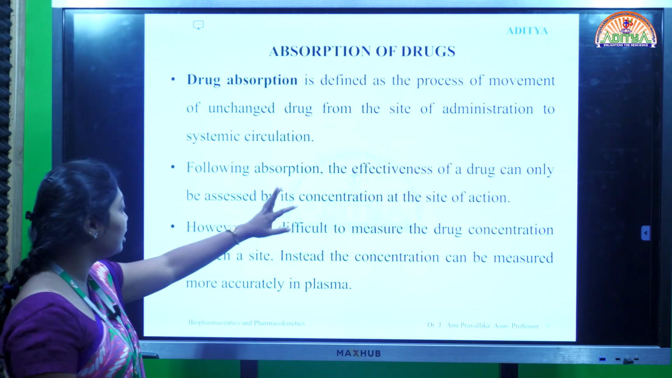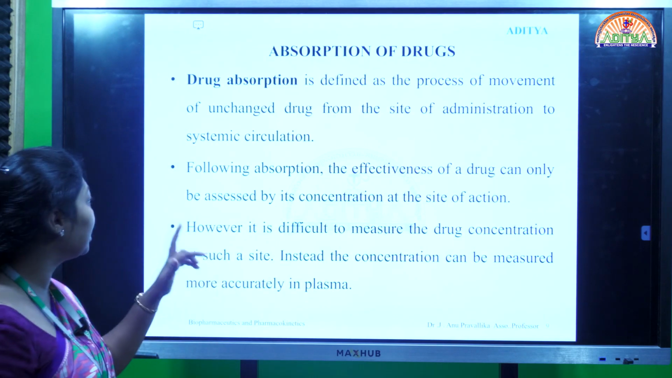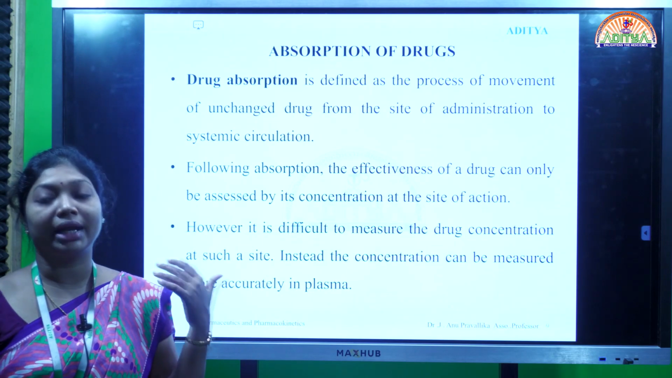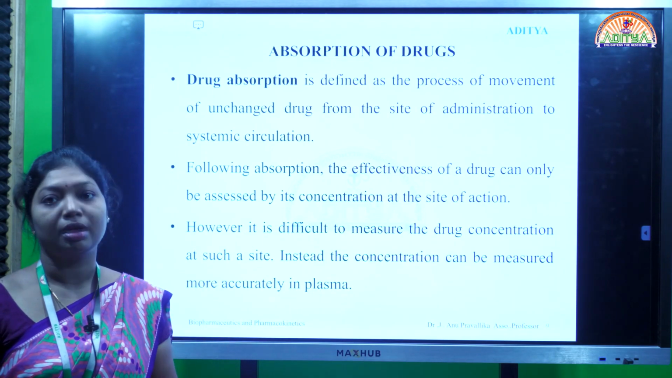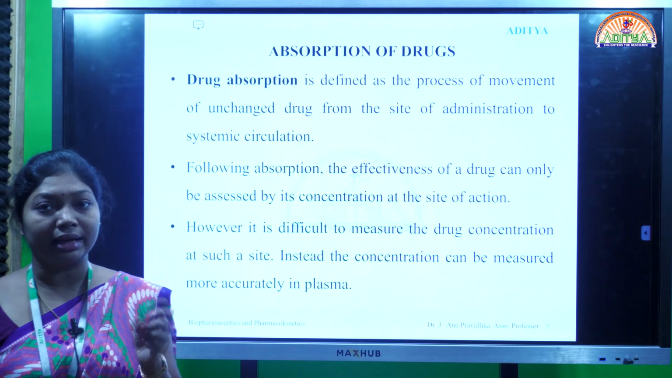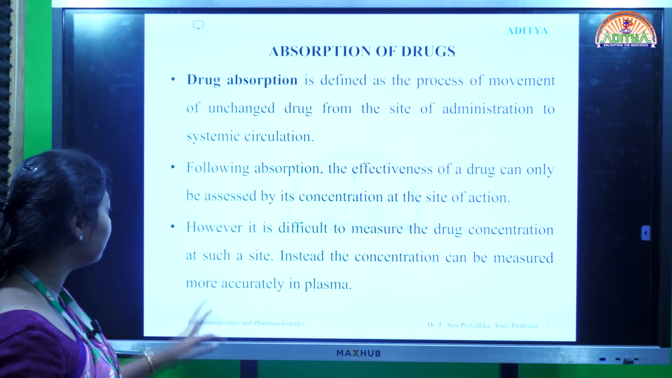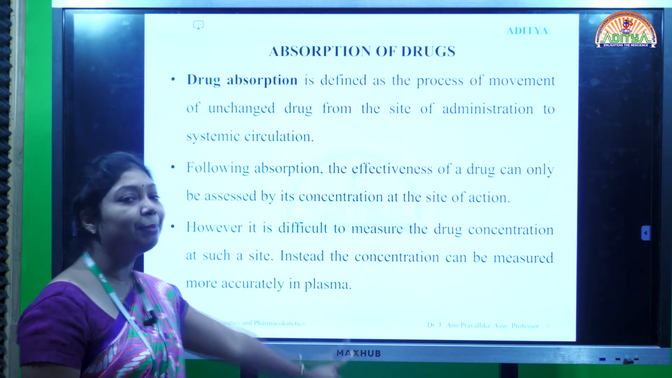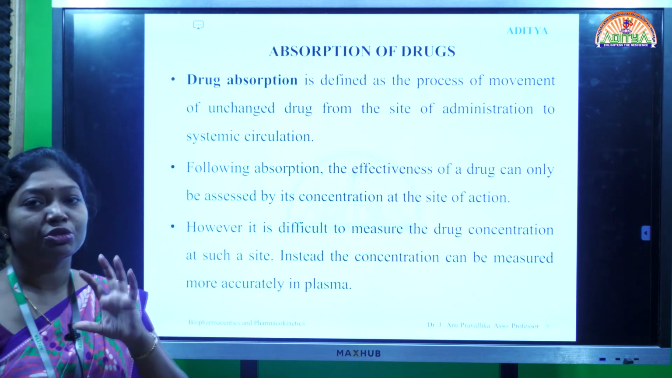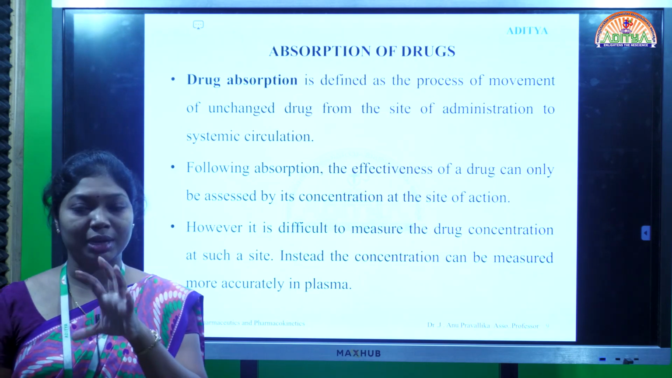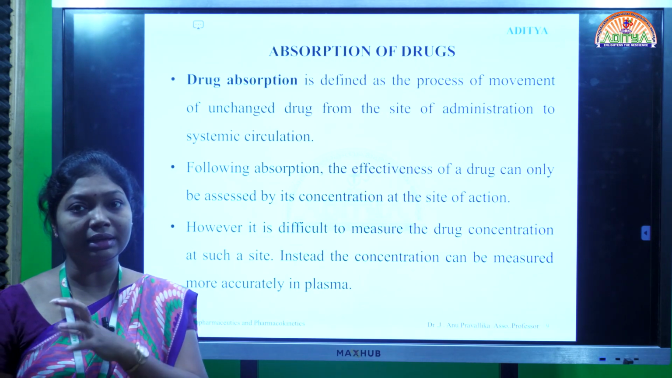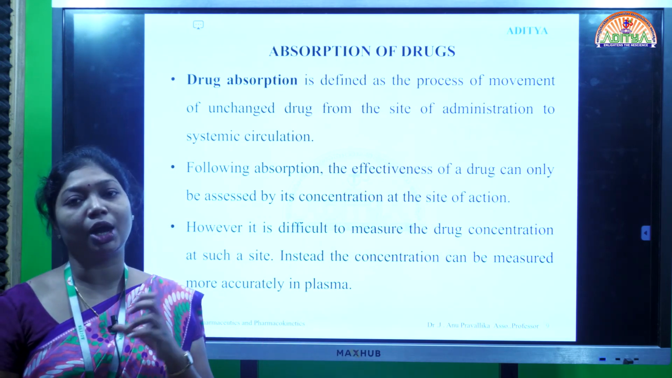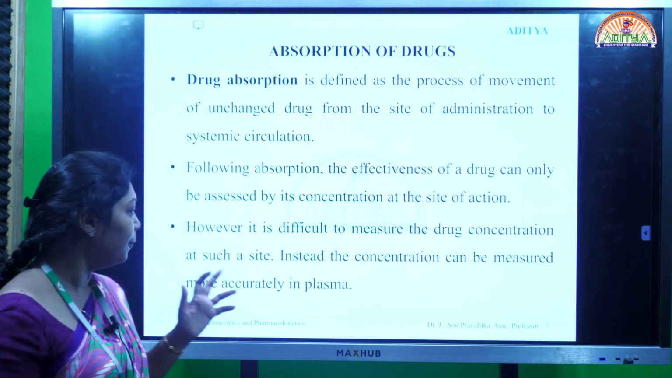Here they are saying that following absorption, the effectiveness of a drug can only be assessed by its concentration at the site of action, but we cannot measure it, as it is highly risky. Instead of the site of action, we measure the drug in the plasma, which is nothing but blood. In the blood we have the plasma content, so by separating the plasma through centrifugation, we calculate how much of the drug is present in the plasma.